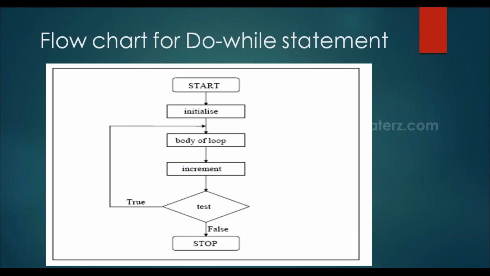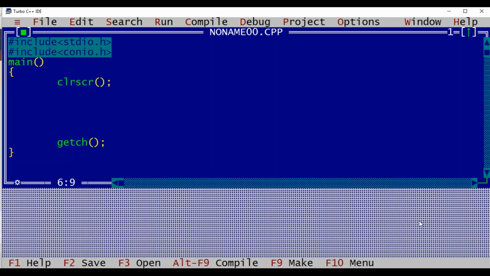Now the flowchart for this do while loop. Here again we can have initialization, then body of the loop, increment, and now the condition is at the end. If the condition is true, we'll go back to the body of the loop, and this will iterate till the condition becomes false. As soon as the condition becomes false, control will come out of the loop. Now we'll check out this while loop and do while loop practically.